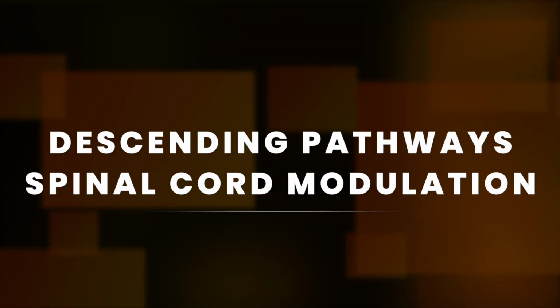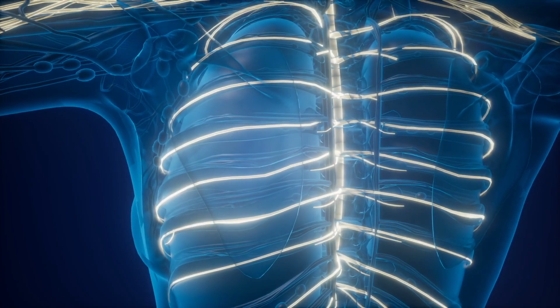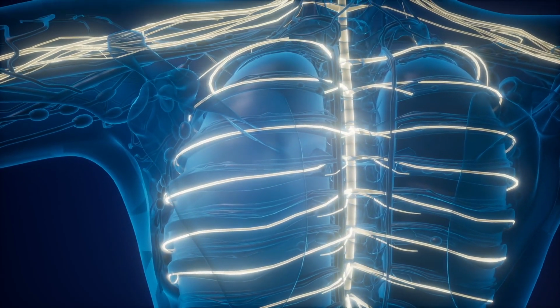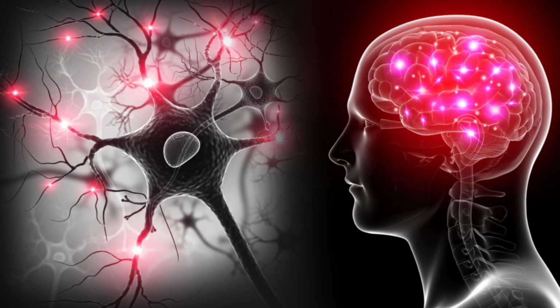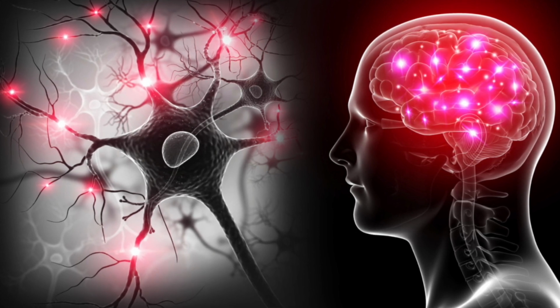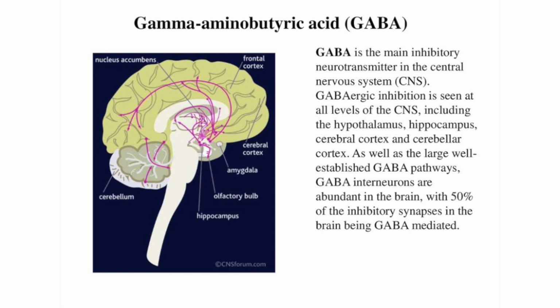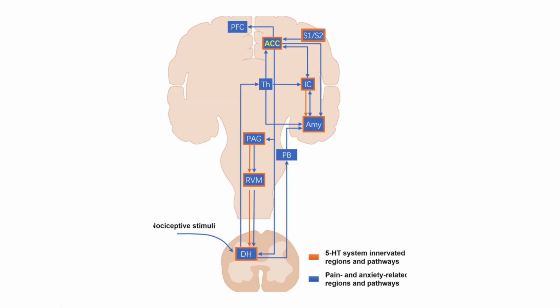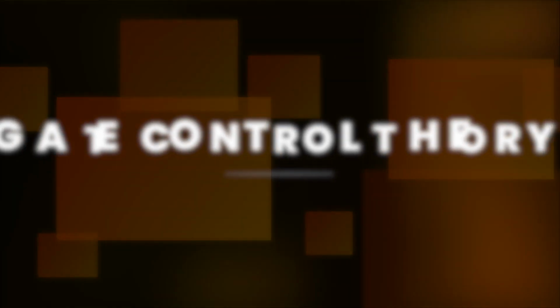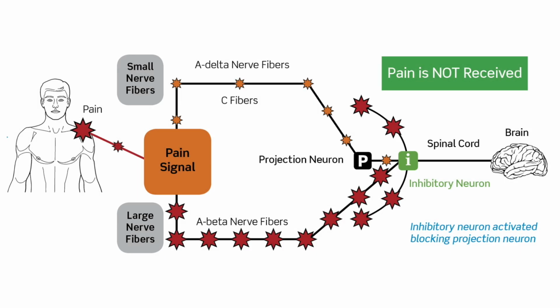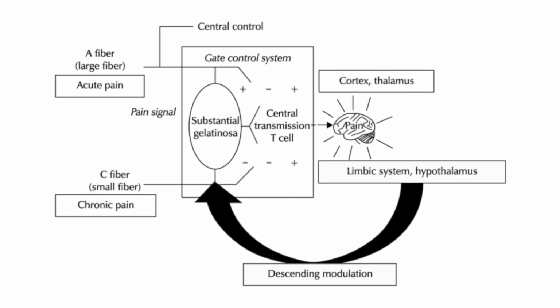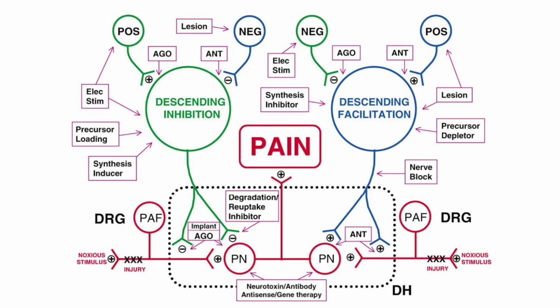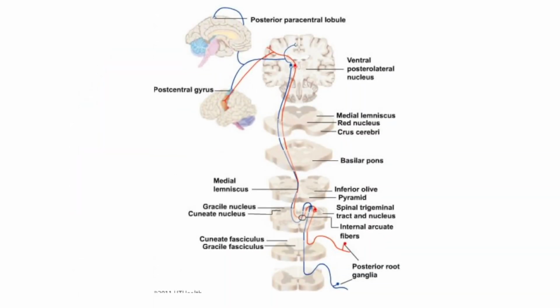Descending pathways, spinal cord modulation. The descending pain pathways from the brain send signals to the dorsal horn of the spinal cord, where incoming pain signals are processed. The release of neurotransmitters, including gamma-aminobutyric acid, GABA, and serotonin, inhibits the transmission of pain signals. Gate control theory. Interaction with gate control system. The descending pain inhibition system interacts with the gate control system, which is a theory proposing that non-painful input can close the gates to painful input at the spinal cord level. The descending pathways play a role in influencing this gate control mechanism.